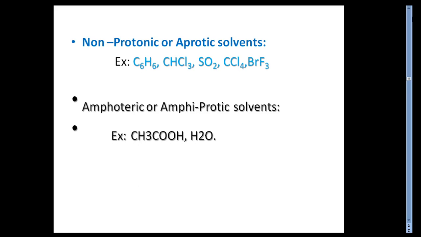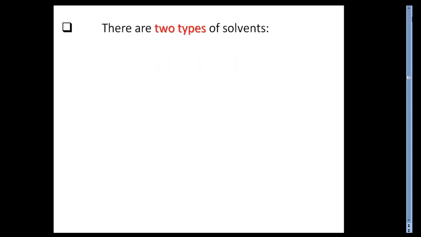This solvent basically dissociates into protons and anionic species, for example CH3COOH, and water is one of the very well-known examples.